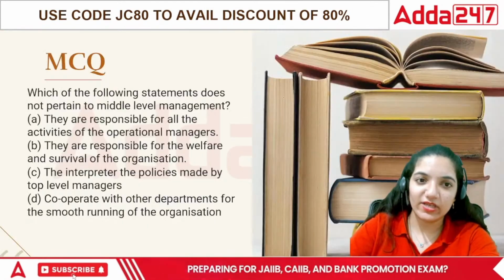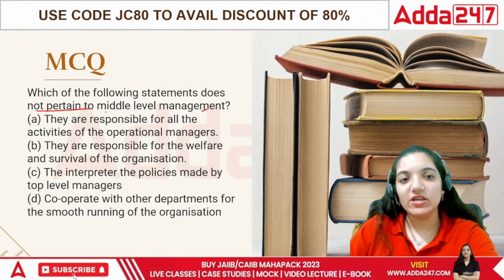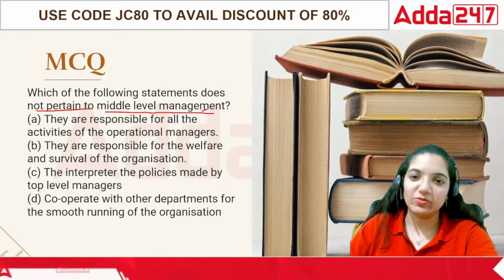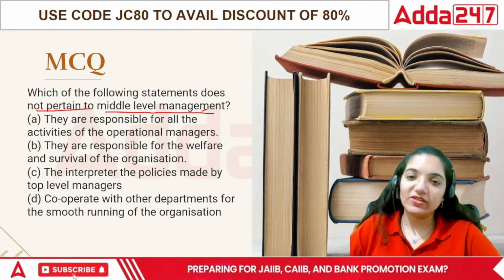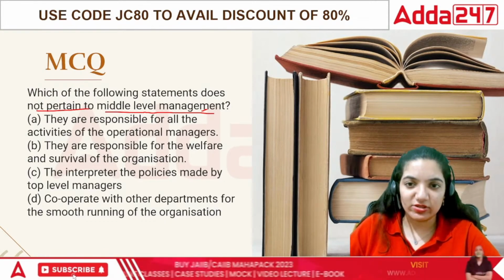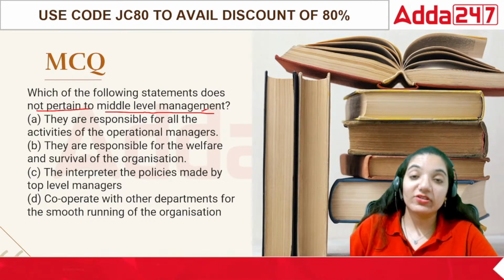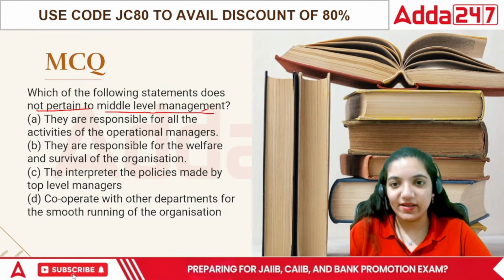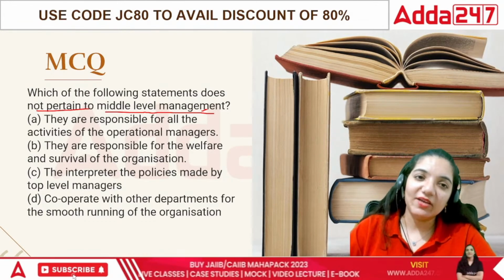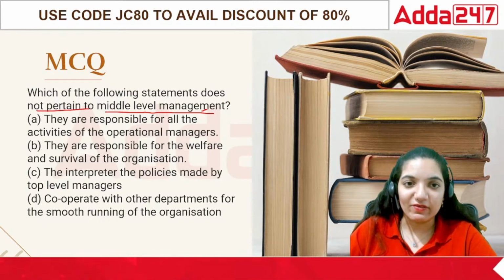Okay, moving on to the next point. Which of the following statements does not pertain to the middle level management? Acha, what's the difference between top level and middle level? The middle level is responsible for execution, while the top level is responsible for the strategy making. The basic work is done by operating, top level is for strategy, and middle level is for simplifying the strategies of the top level.